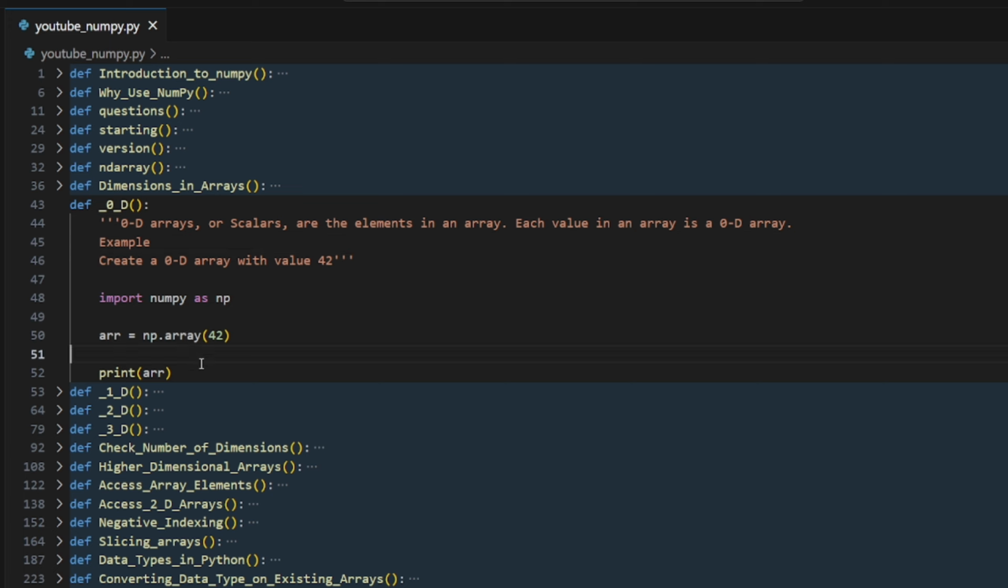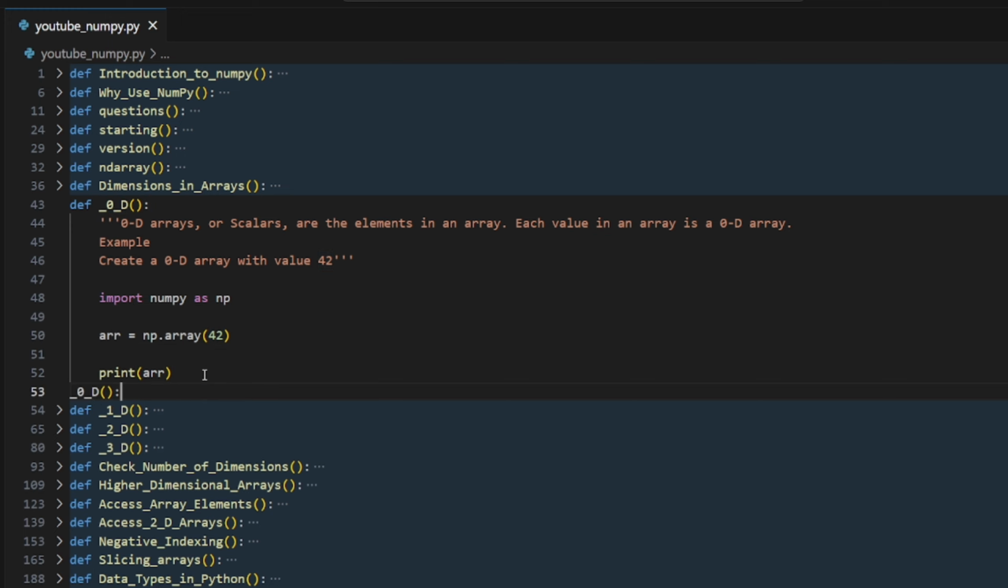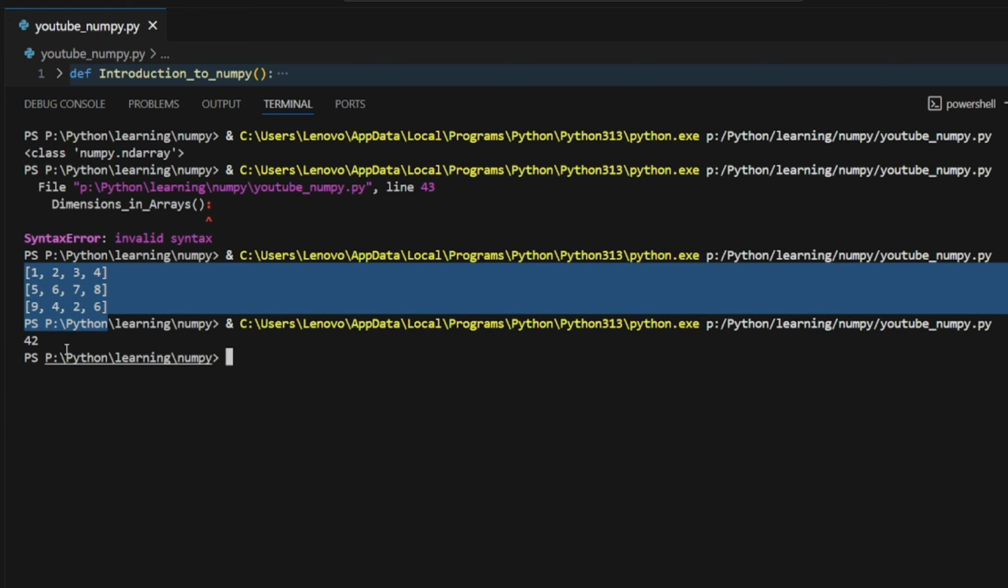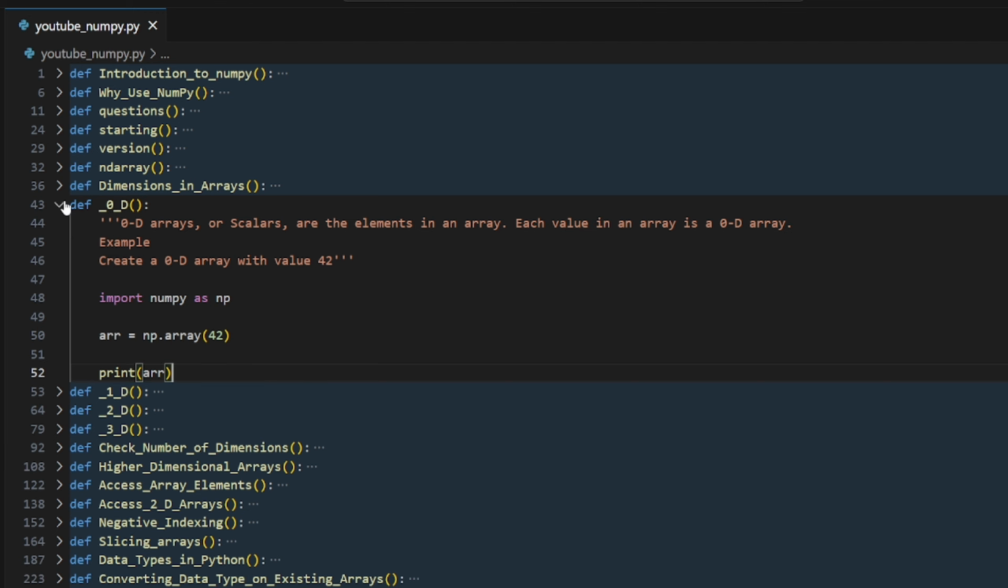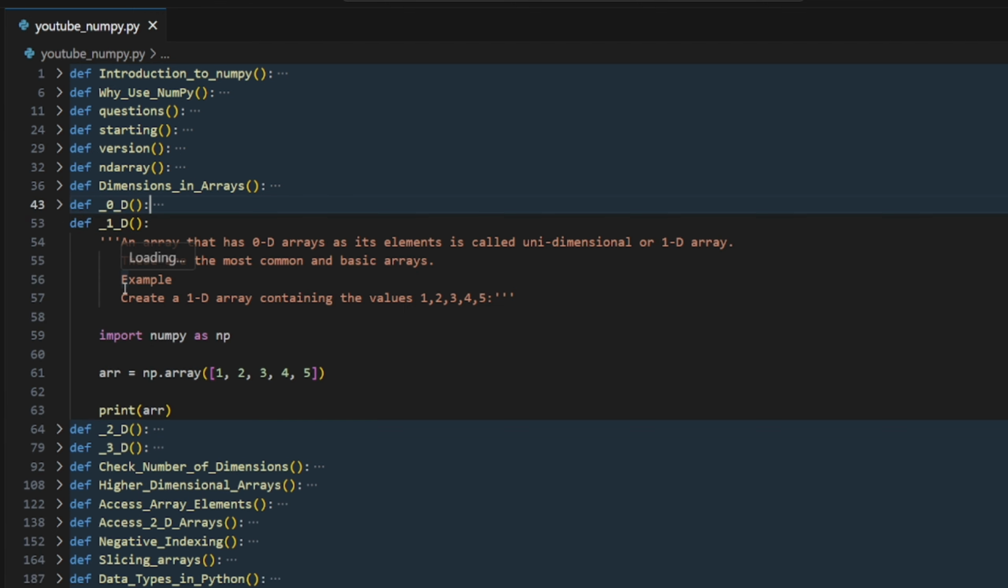Nothing. Let's print this. I created a NumPy array which has a single element, not a list, only the element, which is 44. Let's run that. We have this 44. Why so? It has a dimension of 0. That's why it is called 0 dimension. Next, we have the 1 dimension. An array that has 0-dimensional arrays as its elements is called unidimensional.